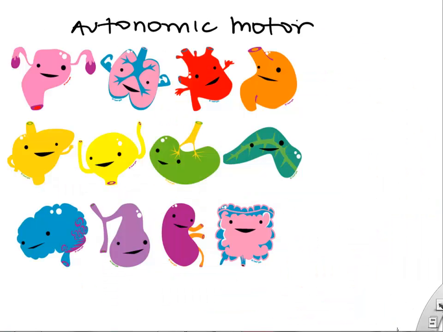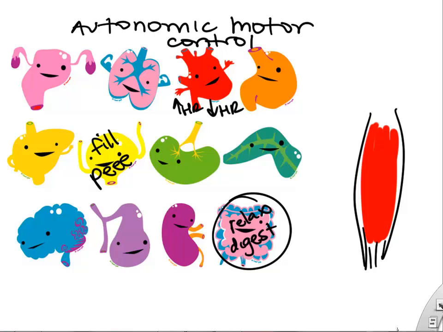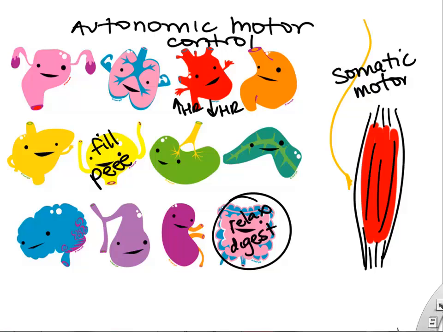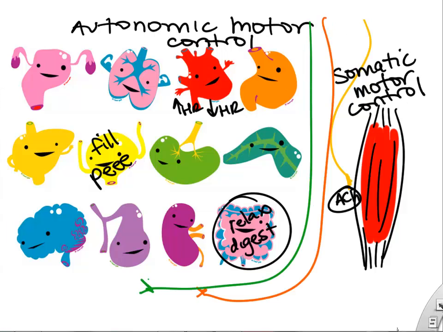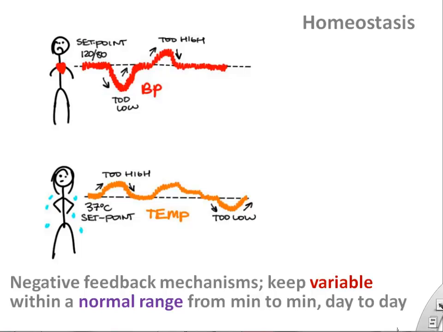Again, what is our autonomic nervous system controlling? Well, it's controlling our heart, for example, increasing or decreasing heart rate, controlling our bladder, controlling our digestive organs. Whereas your somatic nervous system is controlling, or at least the motor side of it, is controlling your skeletal muscle and your voluntary movements, such as moving your eyes around or writing notes. So the wiring system for these are separate and different. The autonomic wiring system is separate from the somatic wiring system, and they use sometimes different neurotransmitters.